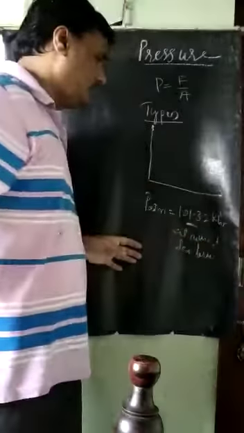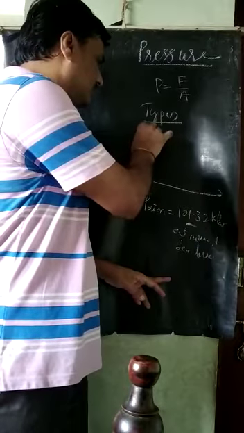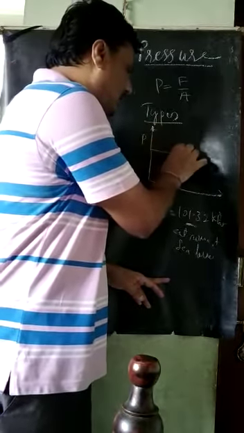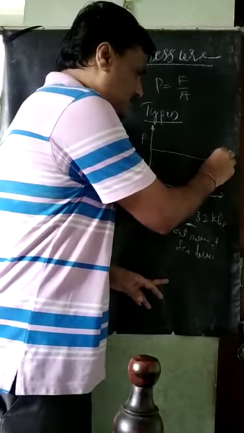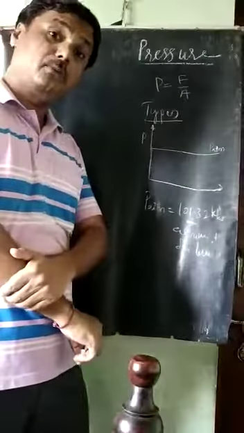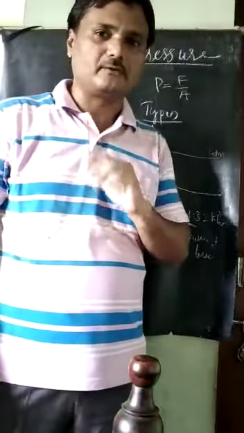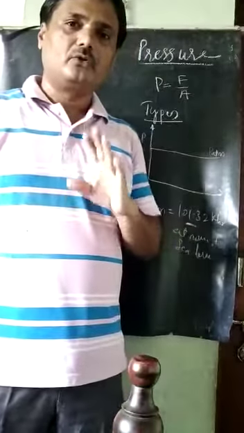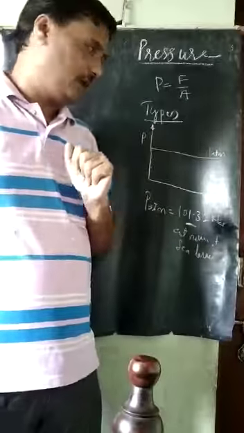I will take this vertical axis in terms of the pressure and mark it. This is the atmospheric pressure, the standard reference line. This atmospheric pressure is different at different places, so the standard atmospheric pressure will be taken at sea level.